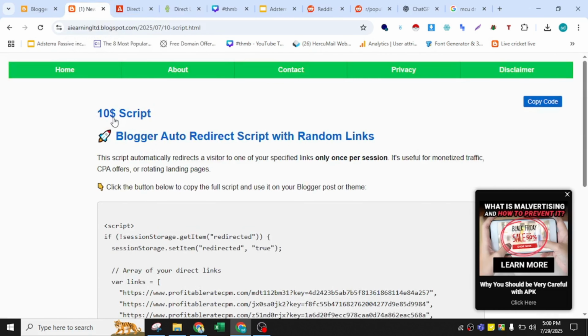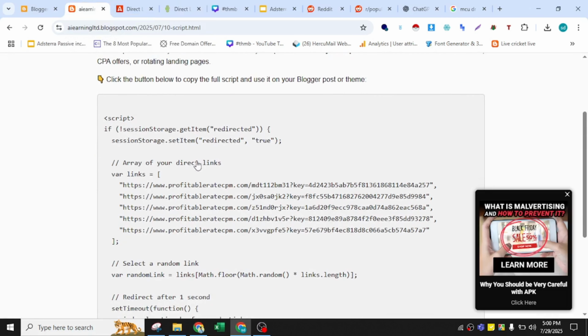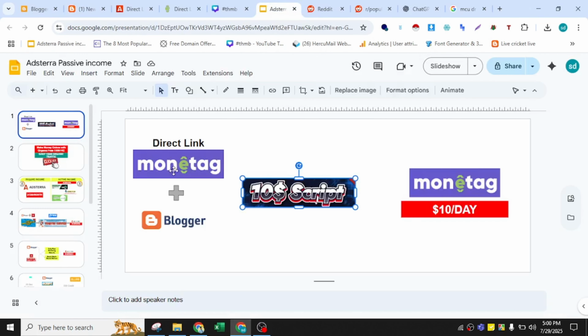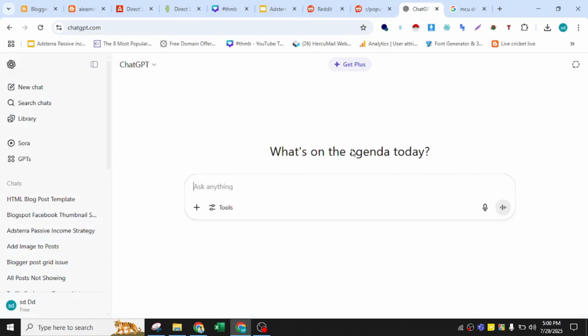This code is a must. Otherwise I think I cannot work on this project. So the project is very simple. I need a direct link for Monitech from Blogger, and I will add the $10 script. The target is $10 per day. Now it's plus minus, I know. Actually I am working on this, but my April exit calculation is very good.